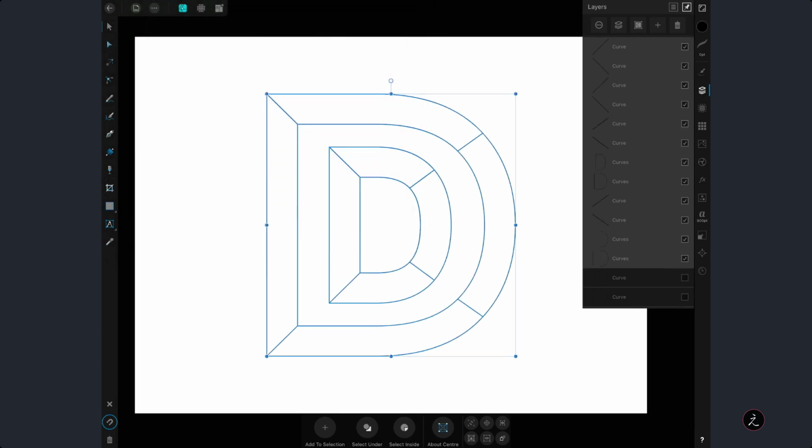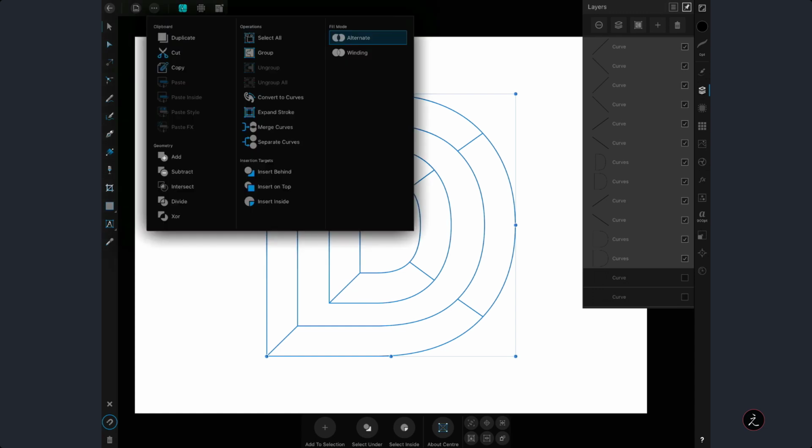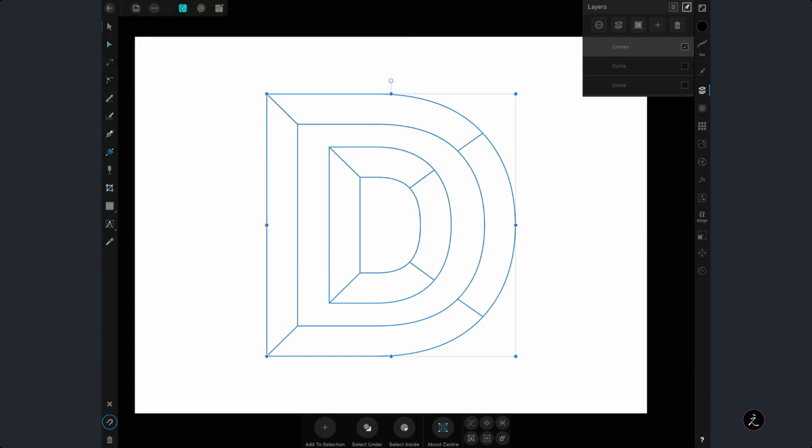And as you can see, the stroke is set to 0. Tap again on the Edit menu, and this time we're going to use another Boolean operation. We're going to use the Add Boolean operation, which creates a new object from the sum of all selected objects. And as you can see, we have a lot of selected objects, right? So let's go ahead and tap on the add Boolean operation.